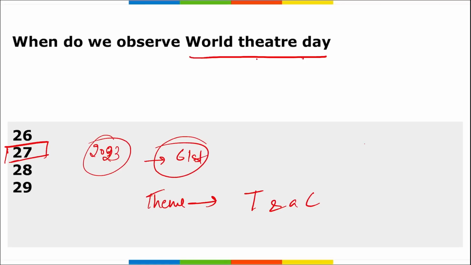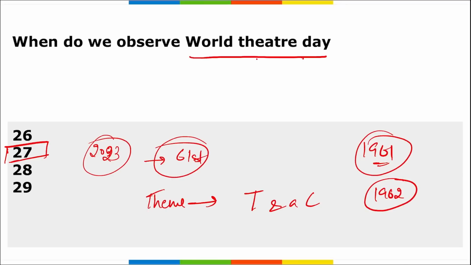Then remember, World Theatre Day was initiated in 1961, and the first ever World Theatre Day was observed in 1962, and it was the 61st edition in 2023, observed on 27th of March. That is your World Theatre Day.